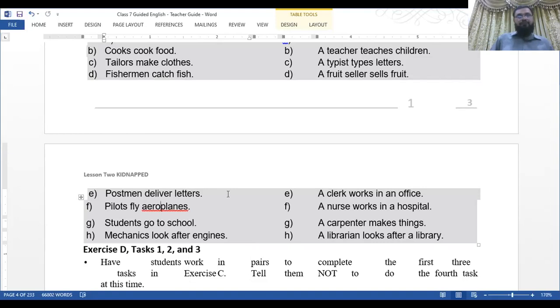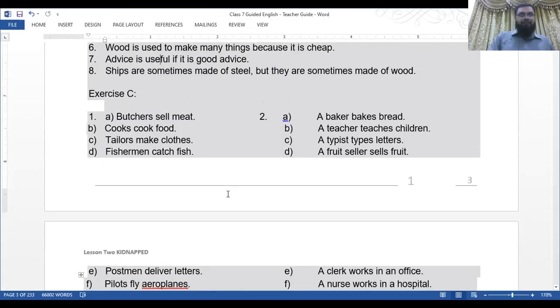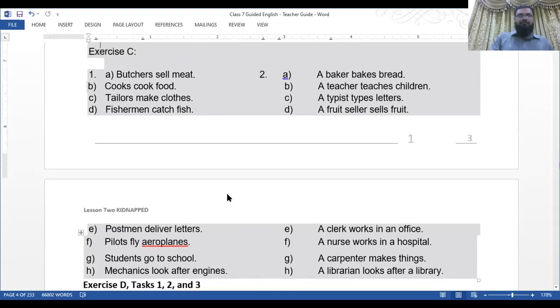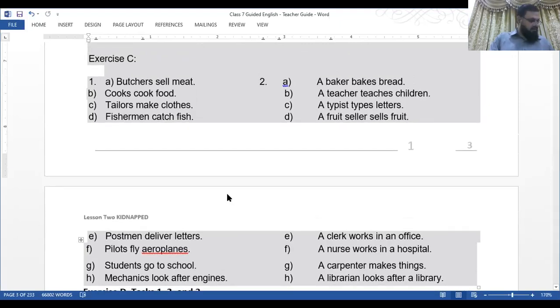Mechanics look after engines. Students, now you have the answers on the screen, and you have the questions in the book. So you are supposed to write the question answers on the copies. Okay, it's your own effort.